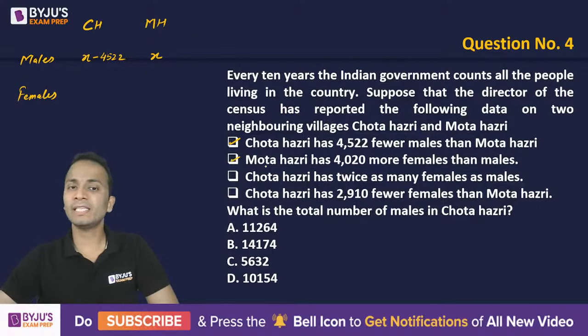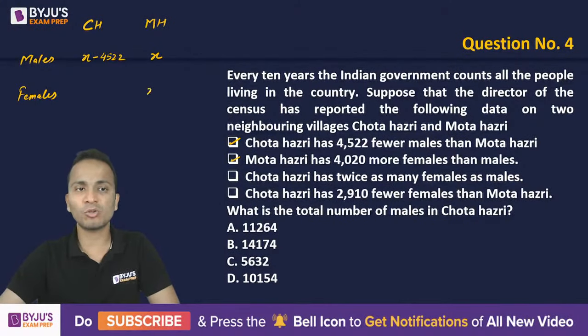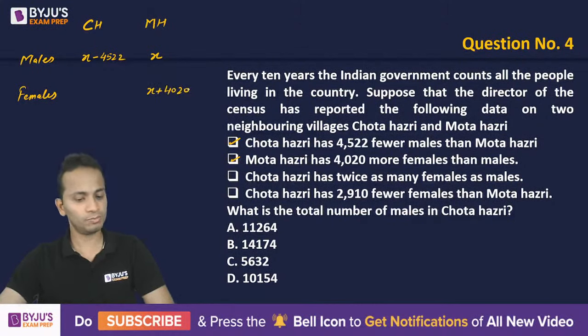Second statement, Mota Hazri has 4020 more females than males. So now they are talking about only this village, Mota Hazri. The number of males I've already assumed as x, so the number of females will be x plus 4020. All right, fine. That was the second statement.